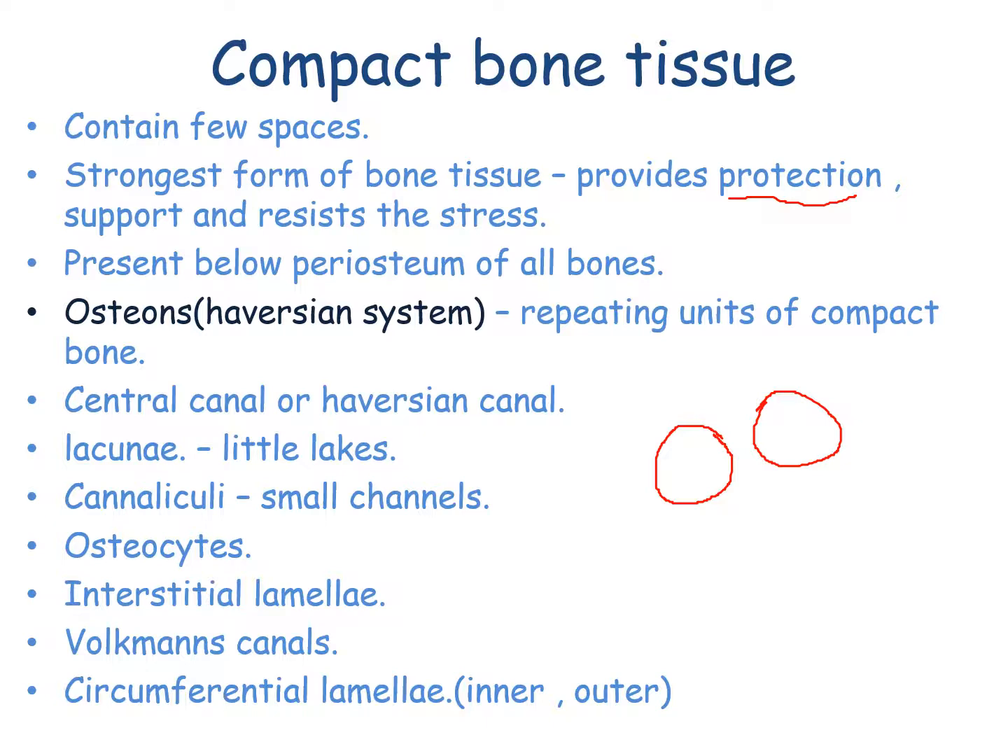Central canal or Haversian canal. This middle part is called the central canal or Haversian canal. Osteon means concentric lamellae arranged around a central canal or Haversian canal. So all this part is called an osteon. And this osteon or the concentric lamella is made up of extracellular matrix.